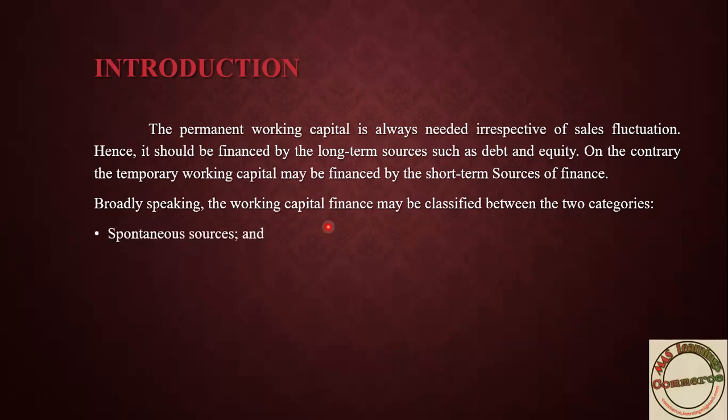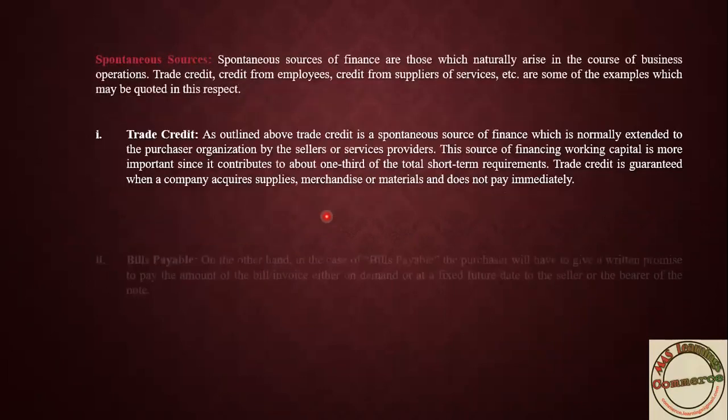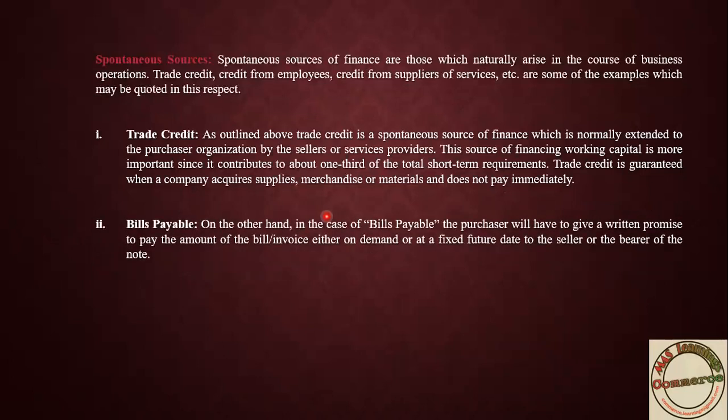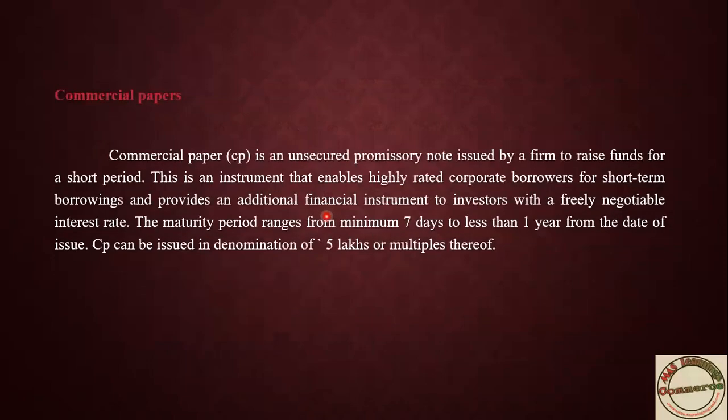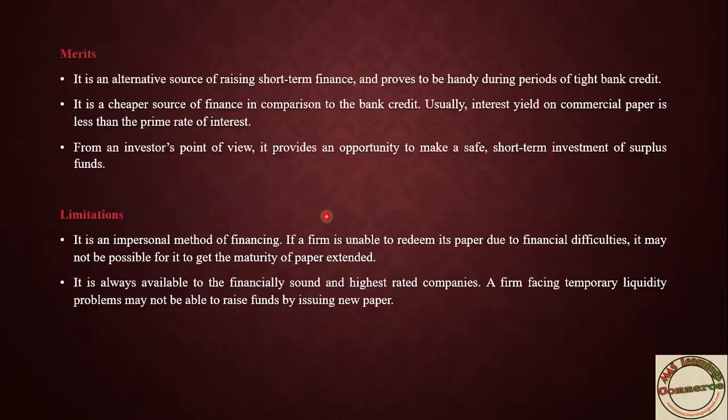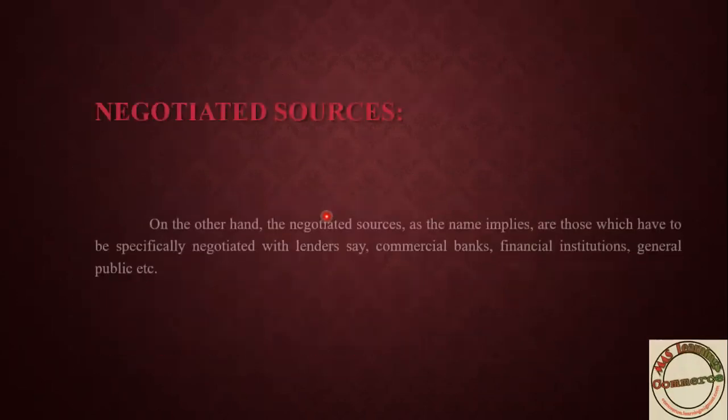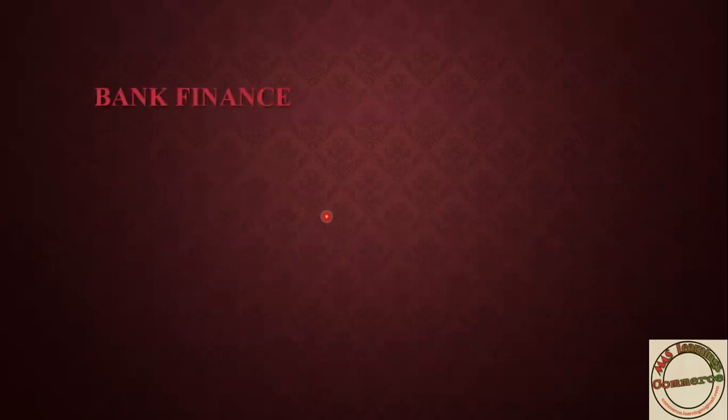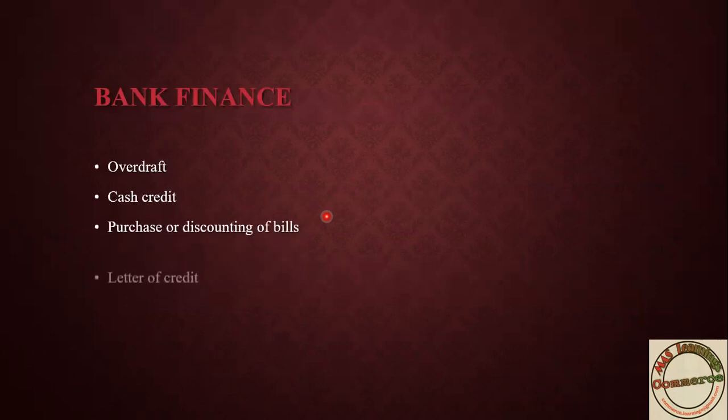And then you have spontaneous sources and negotiable sources under working capital financing. Spontaneous, we have gone through that: trade creditors, bills payable, accrued expenses. Then we have also seen what is commercial paper, and the merits and demerits of commercial paper. Then negotiated sources, that also we have discussed. Then bank finance: what is overdraft, cash credit, purchase or discounting of bills, letter of credit. That much we have gone through.